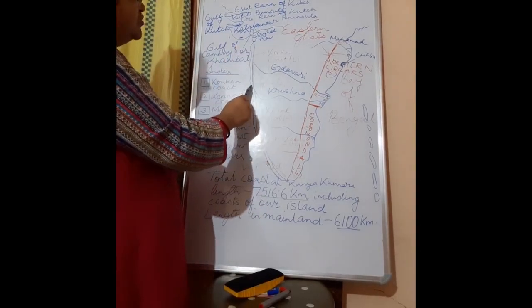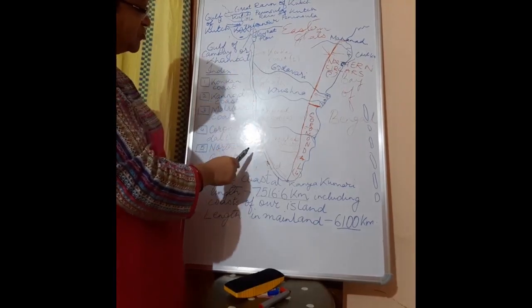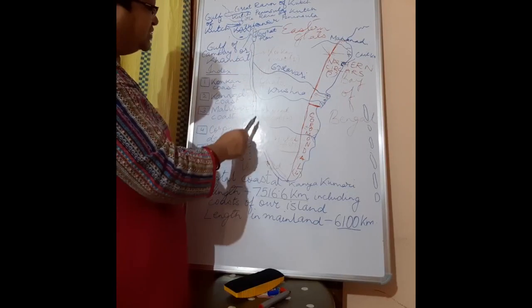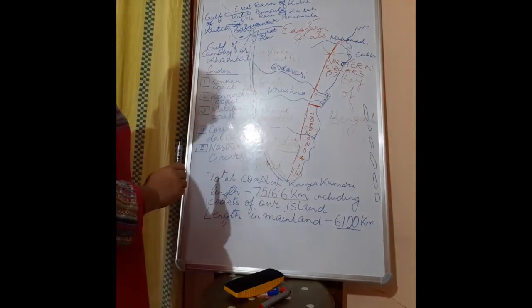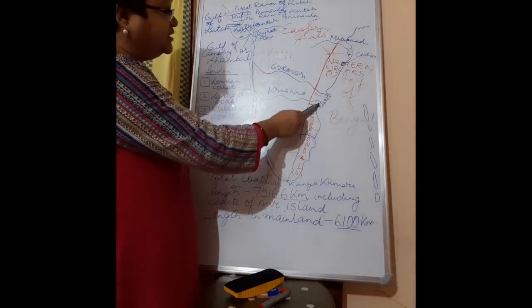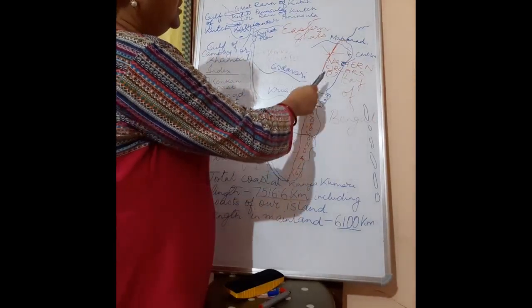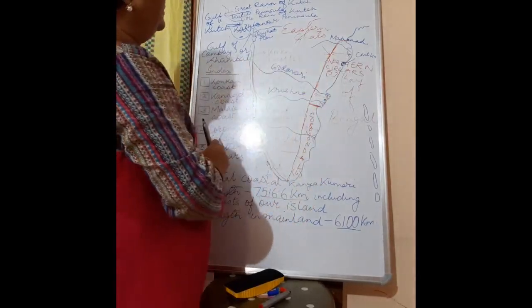Then comes our Konkan coast, which covers our Maharashtra and Goa, our Kannada coast in Karnataka, and then the Malabar coast in our Kerala, Coromandel coast covering our Tamil Nadu and Andhra Pradesh, Northern Circars covering a part of Andhra Pradesh and Odisha.